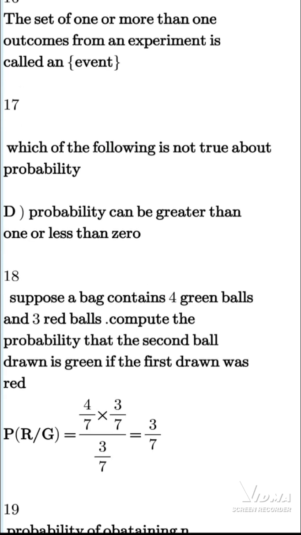Which of the following is not true about probability? Probability can never be greater than 1, and it can never be less than 0. You can't have 1.1 as the answer. Similarly, you can't have -1 as the answer of a probability.